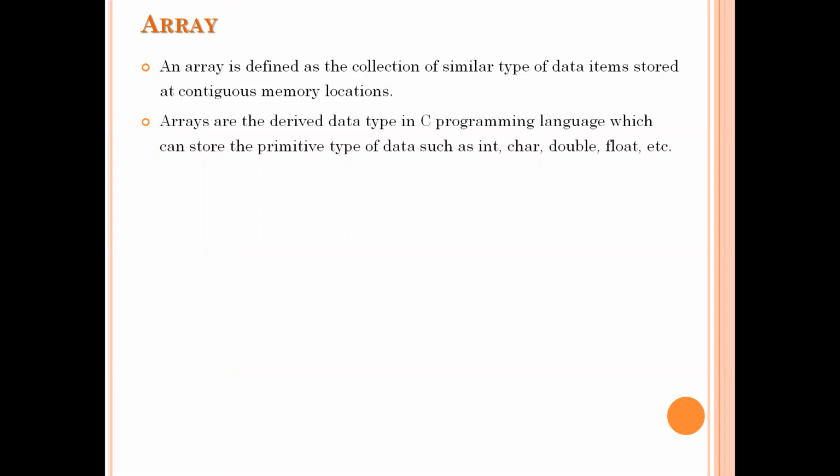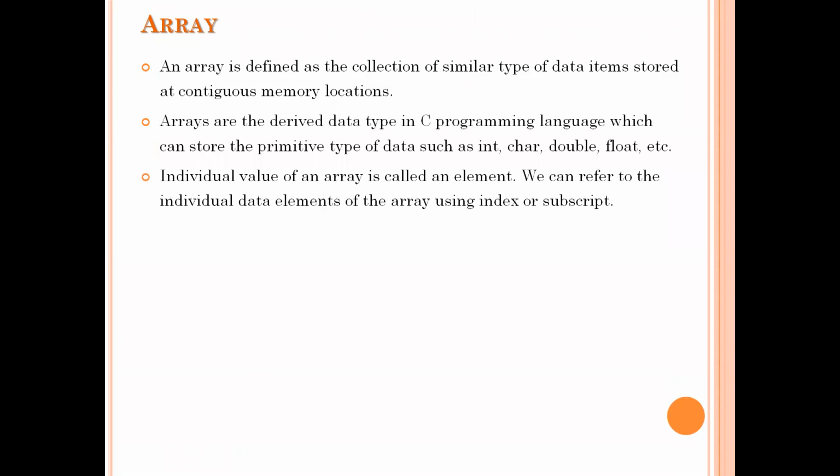Now see, if all the elements are having the same name, then how to access those elements? In the case of an array, if you want to access an individual value, then that can be accessed by using the index of the array, or we can also call it the subscript of the array. An individual value of the array is called an element.